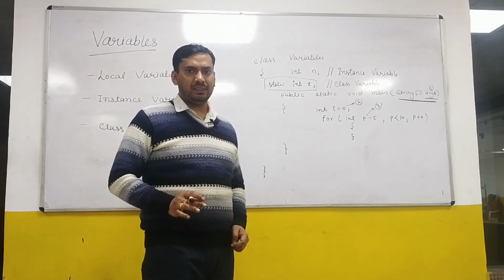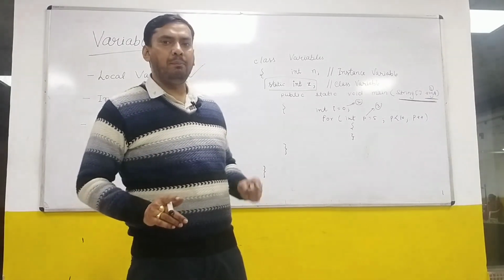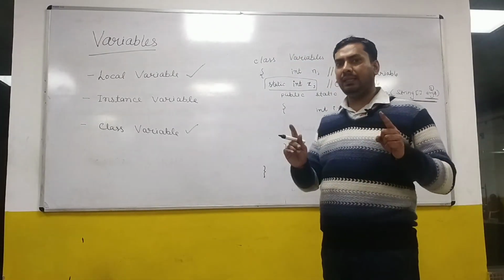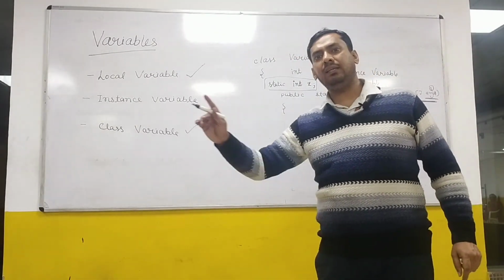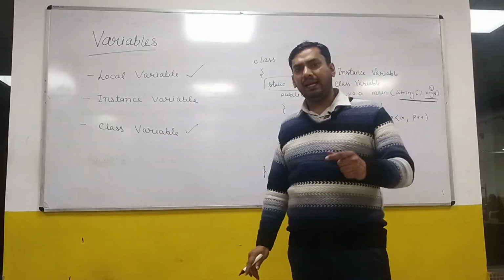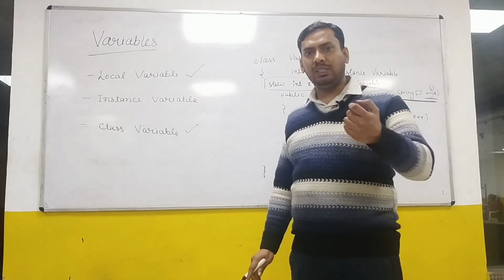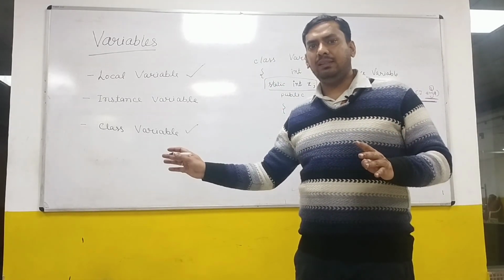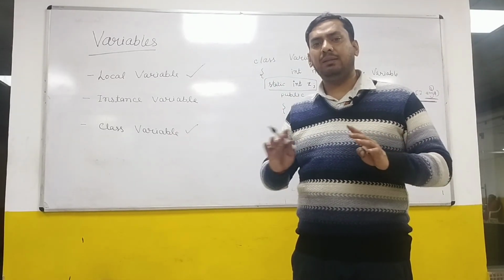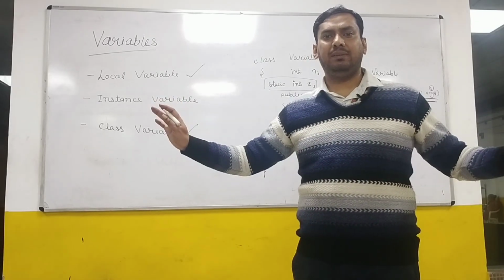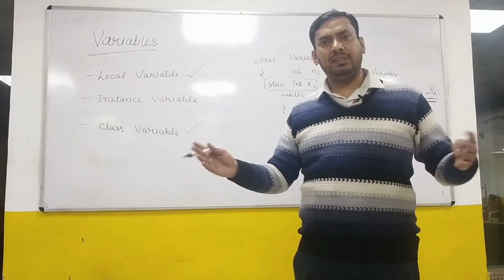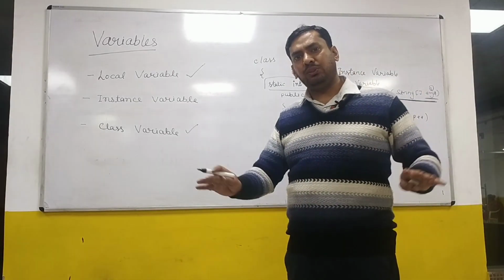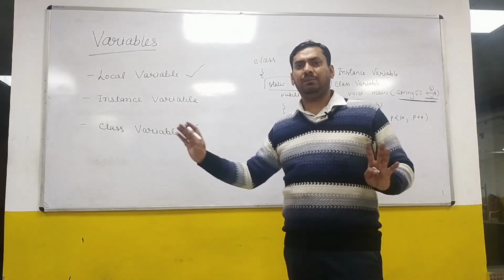I hope you are aware that in Java, memory allocation is the responsibility of the JVM. It is not done by the operating system, and that's why in Java the memory allocated to any variable remains constant across every platform. It does not depend on whether your system is 32-bit or 64-bit. It is common across every platform.